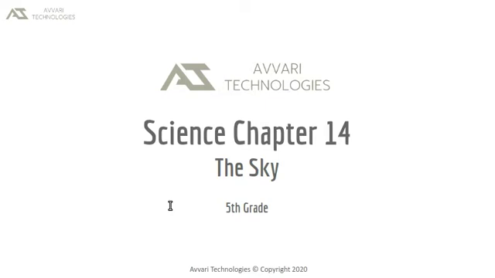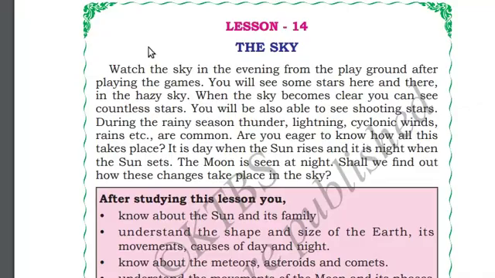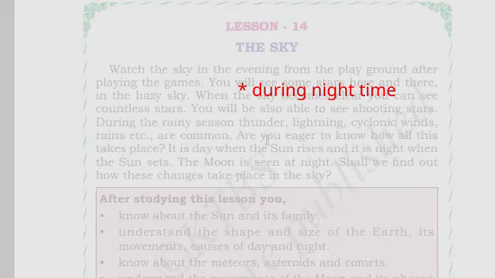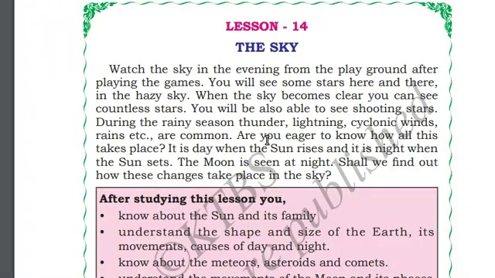In this presentation we shall study about the sky. When you look up at the sky, you can see tiny dots. Those are the stars. Sometimes we may even be able to see the planets when we look up at the sky. And one thing which I forgot to mention is, we can also see the moon during night and early morning.